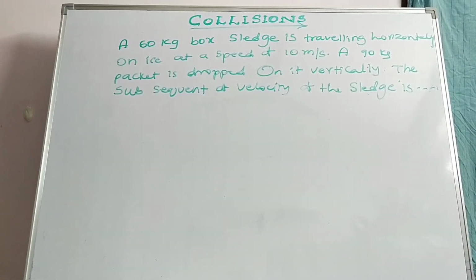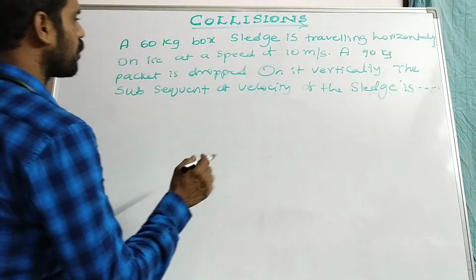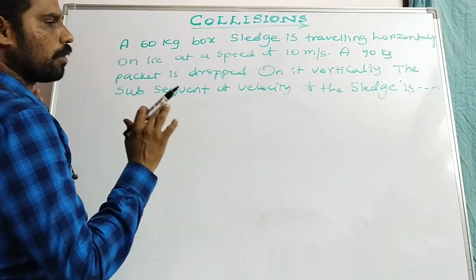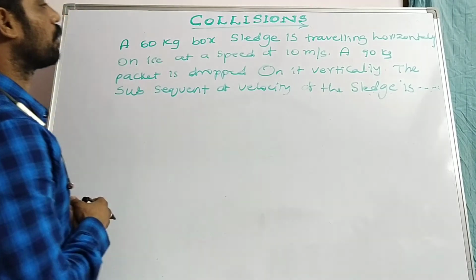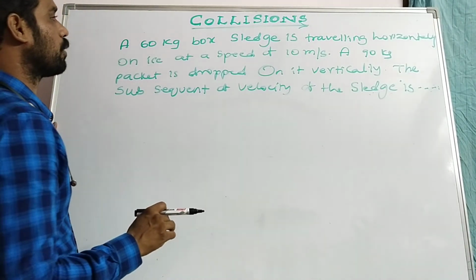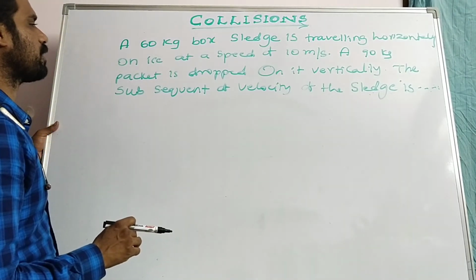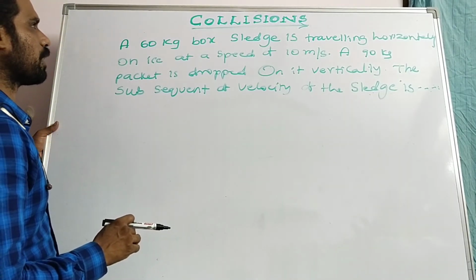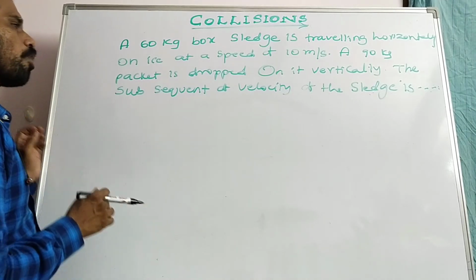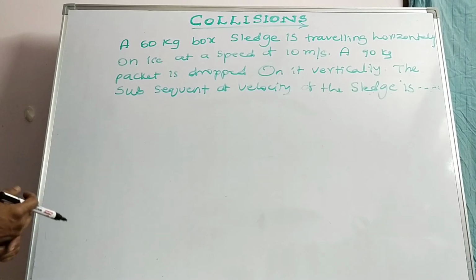Here a 60 kg sledge is traveling horizontally on ice. A sledge is like a vehicle, but it is sliding, like skating on ice. A 60 kg sledge is traveling horizontally on ice at a speed of 10 meter per second. A 90 kg packet is dropped on it vertically. So we have to find the subsequent velocity of the sledge.